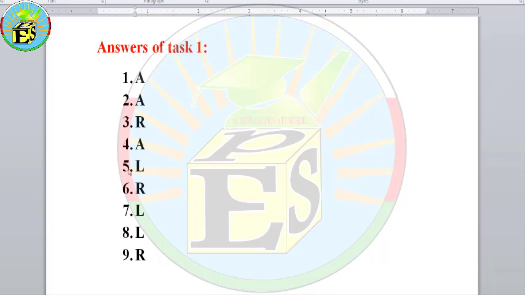Number 5, L for Lucas. And number 6 is R for Rosie. Number 7, Lucas. Number 8, Lucas. And the last one is for Rosie. So please write these letters in the empty squares that you have.